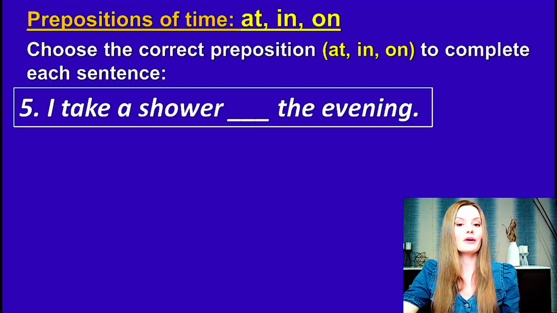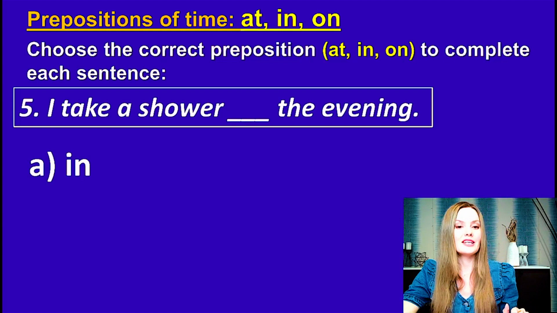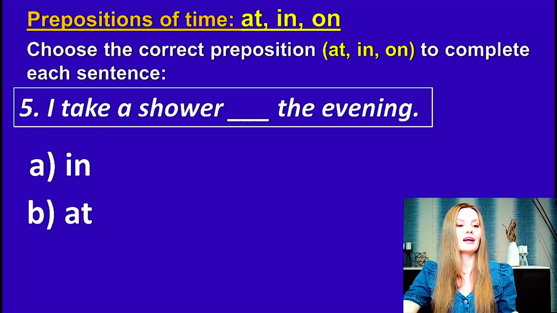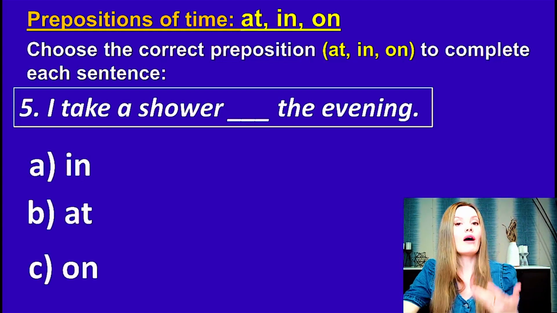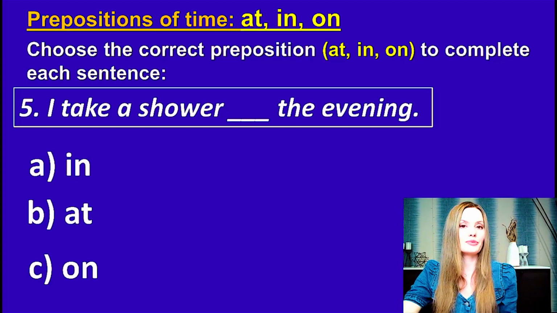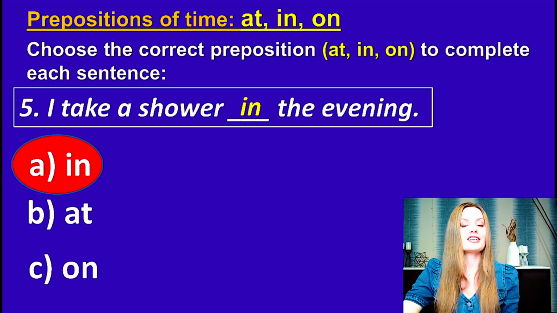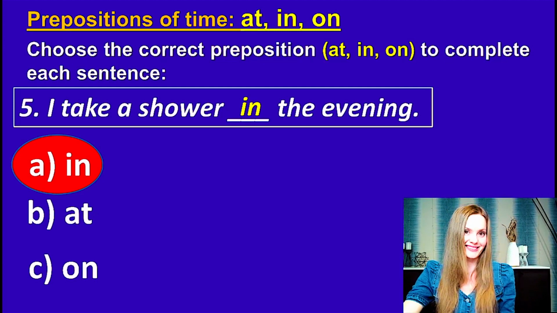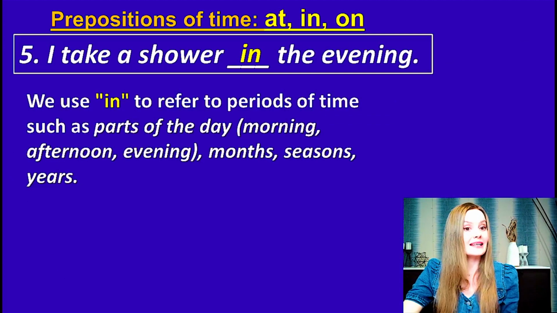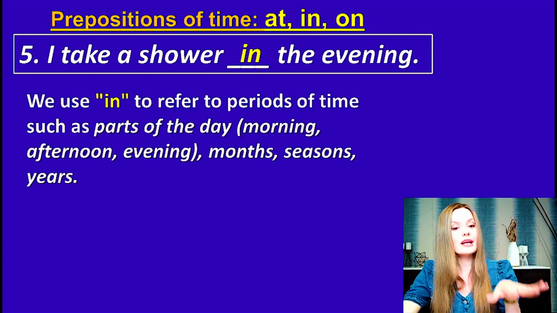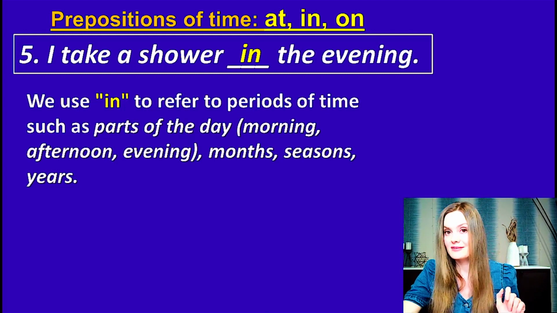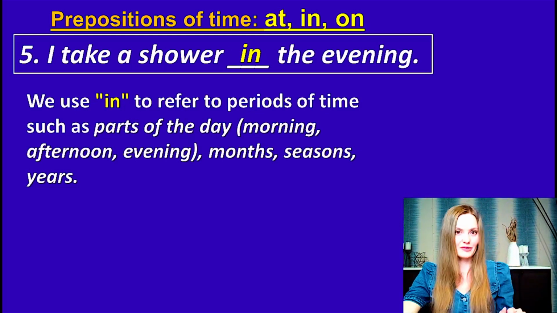Okay, the question number 5. I take a shower the evening. I take a shower in the evening, or at the evening, or on the evening. Please choose the correct preposition. Yes, of course, in the evening. I take a shower in the evening. The rule is, we use in to refer to periods of time such as parts of the day, morning, afternoon, evening, month, seasons, and years. That's why we say in the evening.